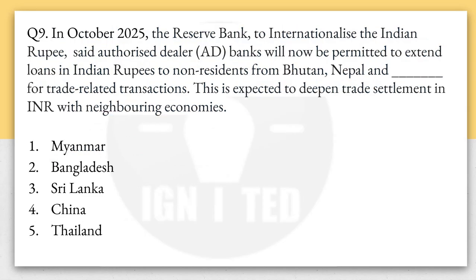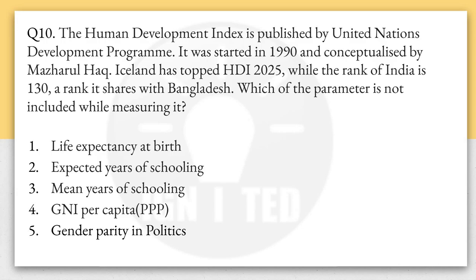Now come to the ninth question. It says in October 2025, this month, the RBI, Reserve Bank, to internationalize the Indian rupee, said the authorized dealer banks will now be permitted to extend loans in Indian rupee to non-residents from Bhutan, Nepal, and this country for trade related transactions. You have to choose which among the following countries is there. Bhutan is there, Nepal is there. Along with that, the options are Myanmar, Bangladesh, Sri Lanka, China, Thailand. Okay, that you have to choose. So basically the answer will be Sri Lanka. Quite easy.